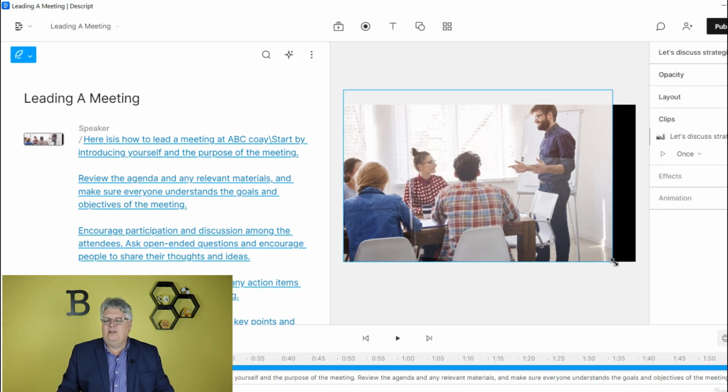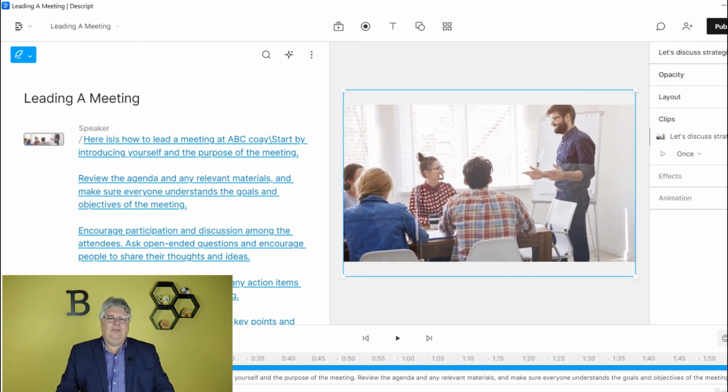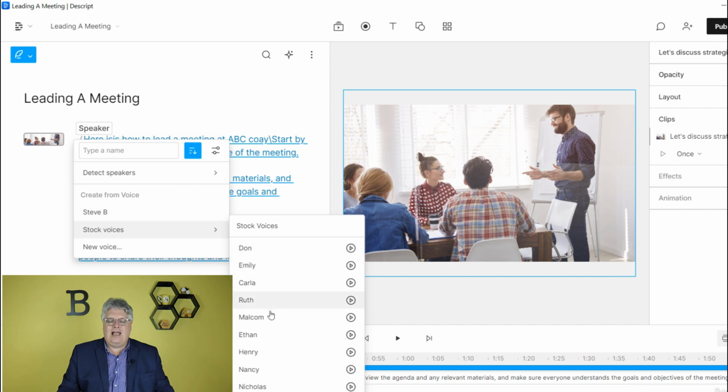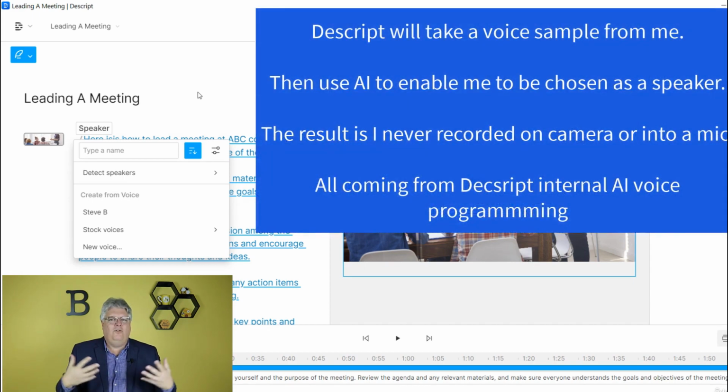This is just more of the program stuff to fill up my full canvas so it shows full screen once we produce it. And then this is where the AI comes in. See where it says speaker here, I can choose stock voices, and these are all individual stock voices in here that I could choose from that are already recorded. Or I can create my own voice. If I send them video files or audio files of me talking, it can create an audio file that'll know millions of words on the paid version. 3,000 words, I believe, is on the free version of my own voice.